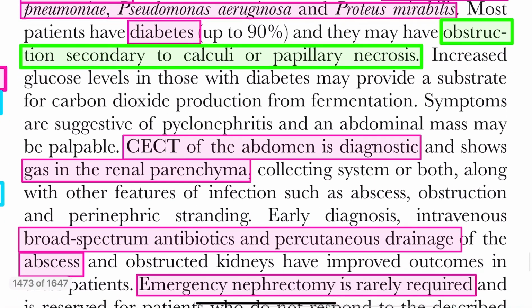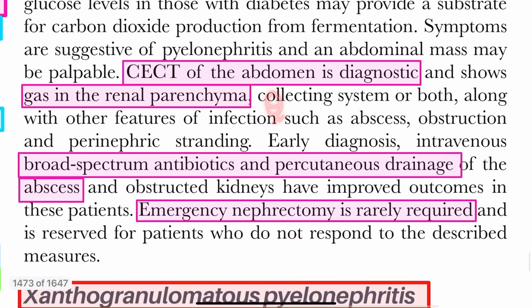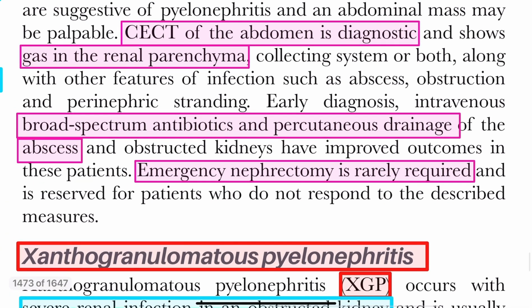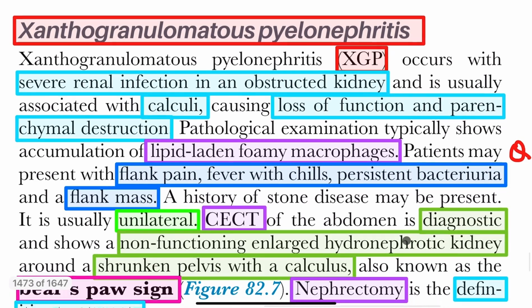In this, CT abdomen is diagnostic, and gas in the parenchyma is important. We give broad spectrum antibiotic and percutaneous drainage of abscess, and emergency nephrectomy is rarely required.